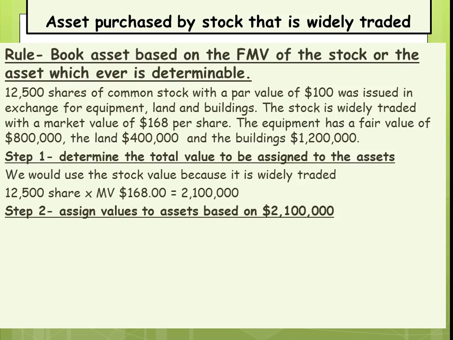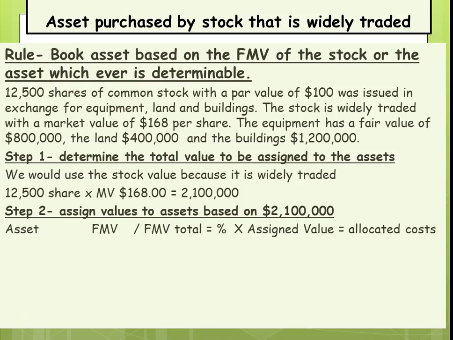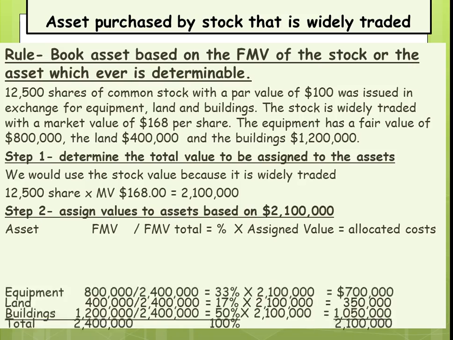So we have to assign the $2,100,000. What we're going to do is take the fair market value of each asset, divide by the total fair market value, which gives you a percentage, and then multiply this by the assigned value, which is the 2.1, which will tell us how much we're going to allocate to each asset.